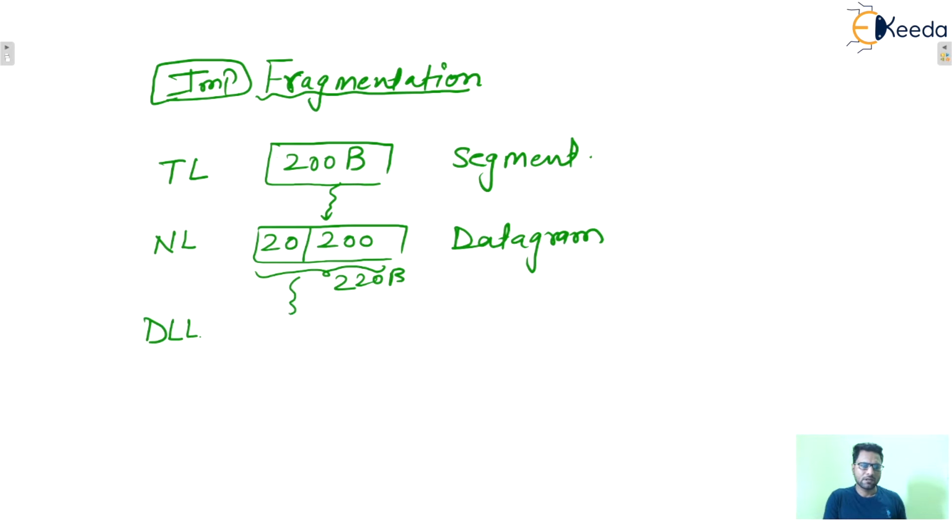Now this will come to the data link layer, and the data link layer will attach its own header. These 220 bytes will be considered as data or payload.